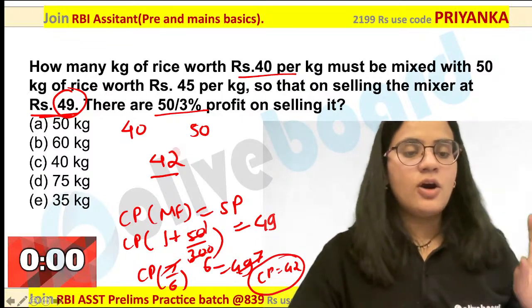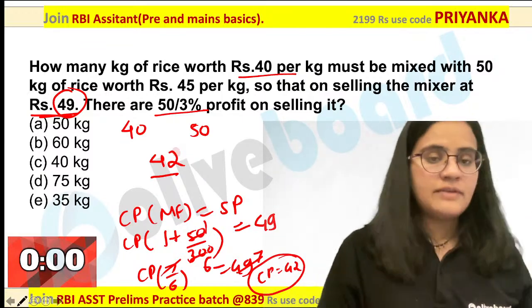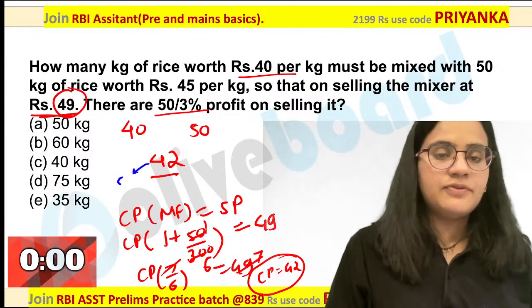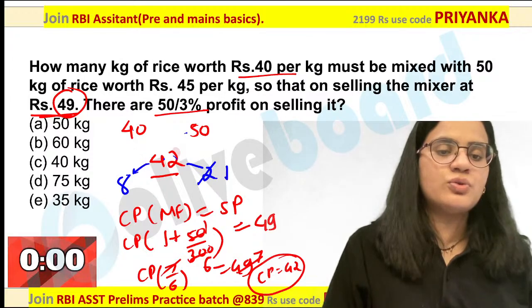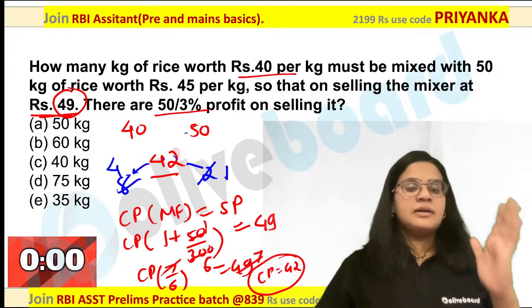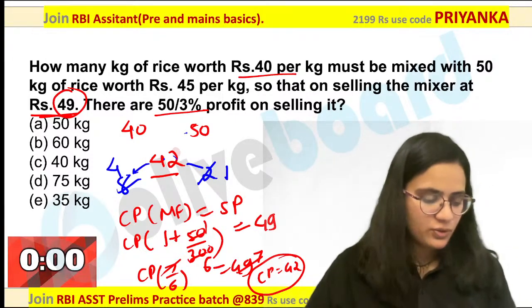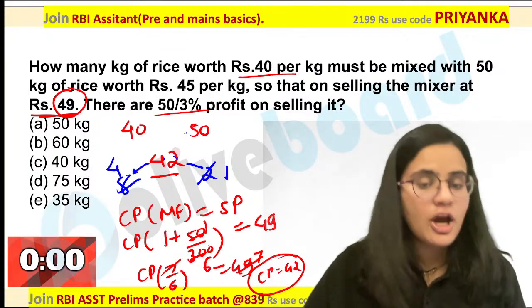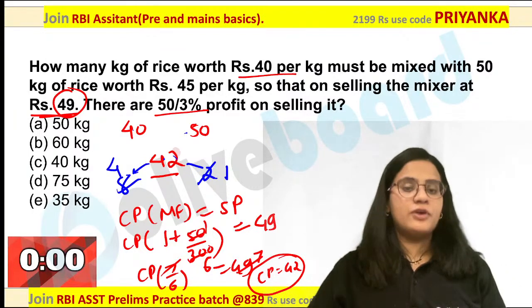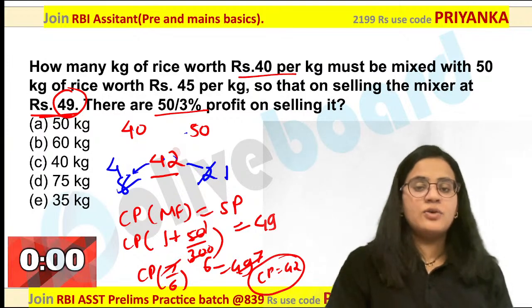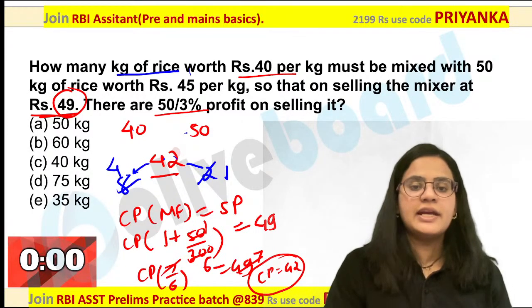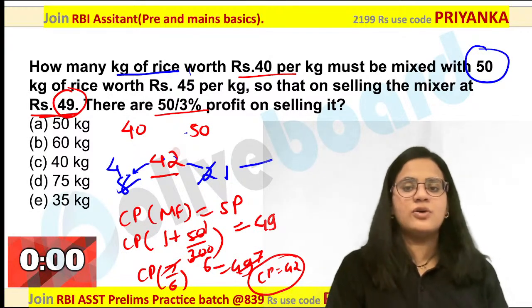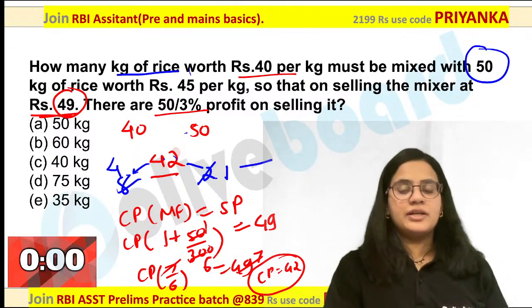We got our diagram. Now we are almost done with the task. This value will be 50 minus 42 and 42 minus 40 will be 2, so 8 is to 2, that is nothing but 4 is to 1 will be the ratio. Are you getting it? Yes. Dhruv, you are perfectly correct. Cost price would be 42. Now here they have asked how many kgs must be mixed with 50 kgs over here. That means this value is going to be 50 kg. Are you getting my point?